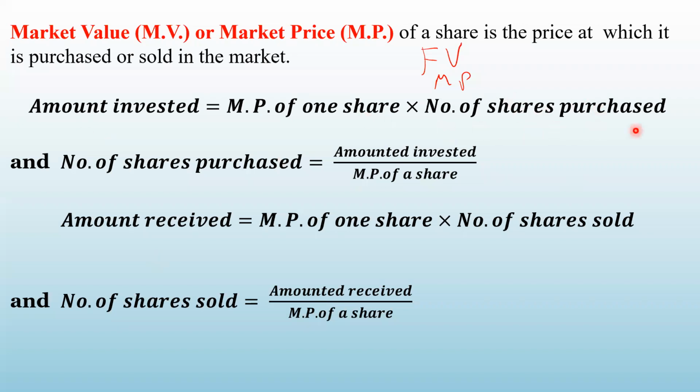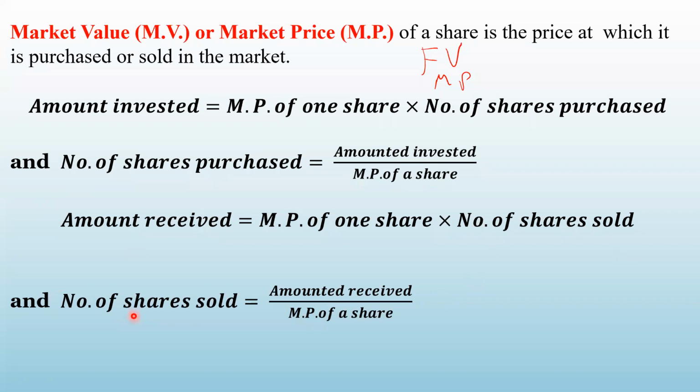That is why we call it number of shares purchased. And when you sell the shares, you get the amount, correct? That is why it is called amount received. So amount received, how will you calculate? It is market price of one share multiplied by number of shares, how many shares you have sold.